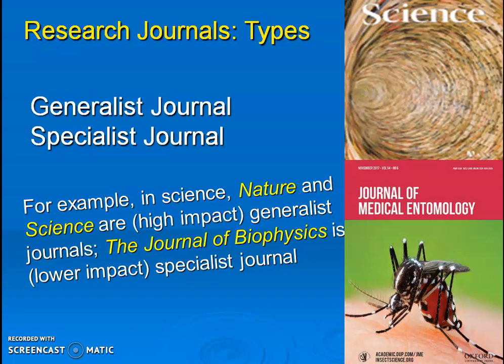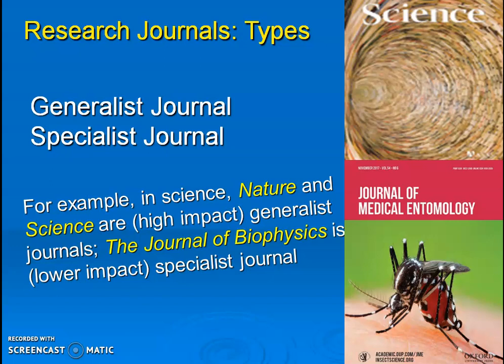Generally, journals are classified based on peer review process, page charges, subject they publish and access to the researchers. Broadly, they are classified into general and specialized journals. Science or Nature are general journals, so you can publish any research work in the field of science. But if you take the Journal of Biophysics or the Journal of Medical Entomology, you can publish only papers relevant to that particular core area. So you can't publish an aquaculture paper in an entomology journal.